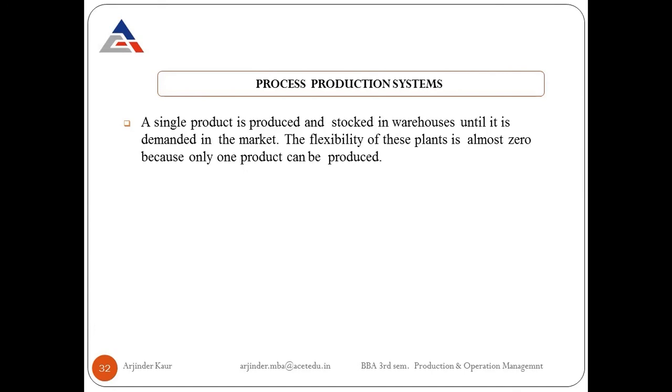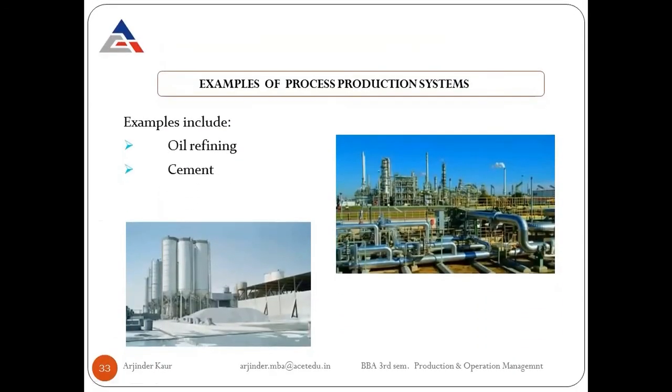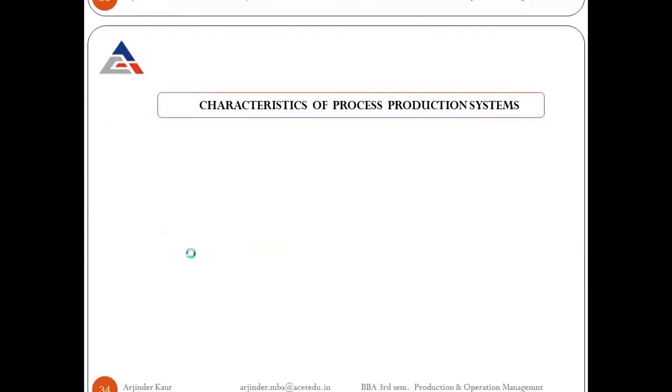The work is divided into different processes, and after performing one process on one product, the second process will be performed, but only a single product is produced. So examples of these include steel, cement manufacturing, paper manufacturing, sugar manufacturing, etc. So these are other examples: oil refining, cement, etc.